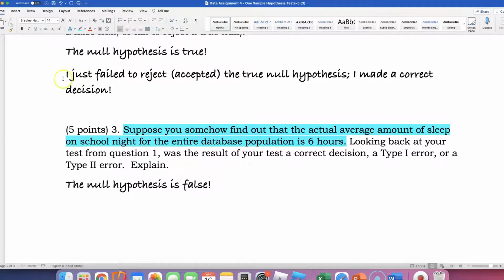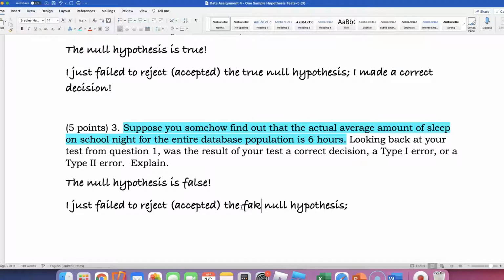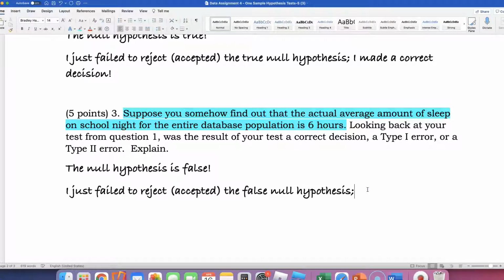What did I do above? My conclusion doesn't change. What I did was I failed to reject, this time, a false null hypothesis. So is that a good thing or is that a bad thing? Did I get my answer right or did I get my answer wrong? So let me think about this. I just accepted a false statement. Is that what I want to do? No, that sounds wrong, right? If it is a false null hypothesis, then you have to reject it. But I failed to reject it. Okay, I just failed to reject the false null hypothesis.